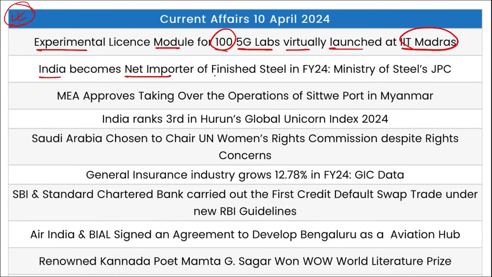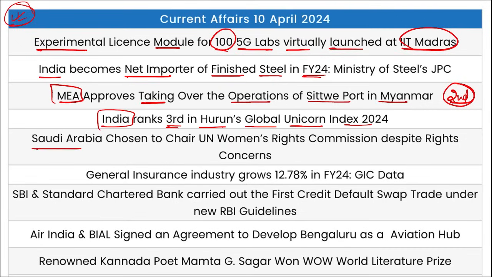India became net importer of finished steel in FY24. MEA approved taking over the operations of Sittwe port in Myanmar. That is the second port under India's operation. Then India ranked 3rd in Hurun Global Unicorn Index 2024. Saudi Arabia chosen to chair UN Women's Rights Commission despite the rights concerns.